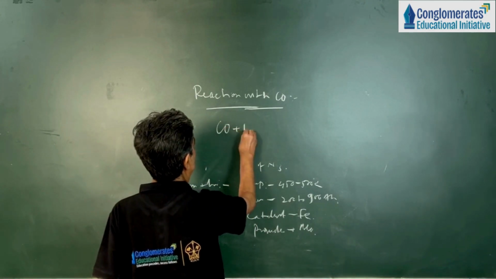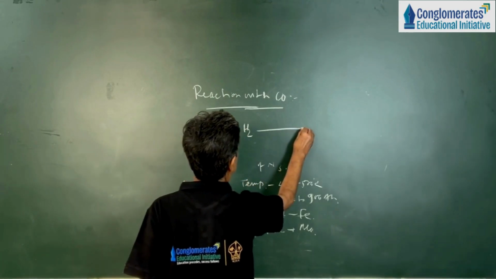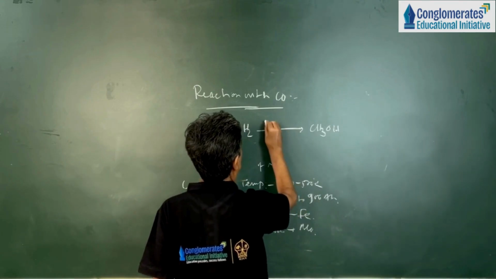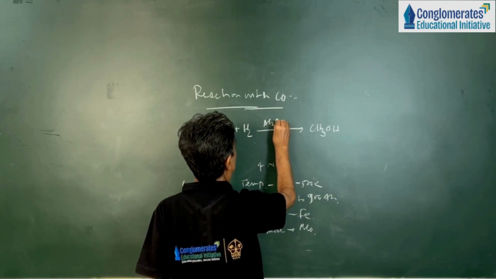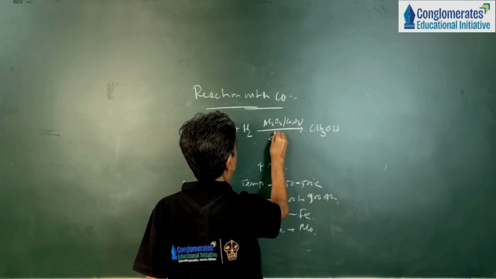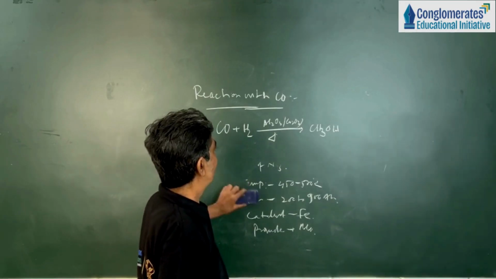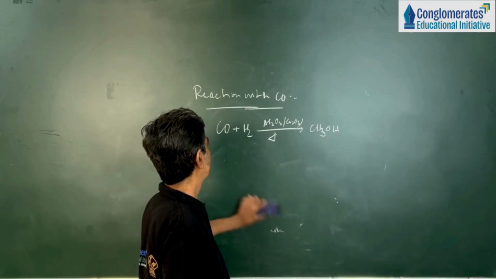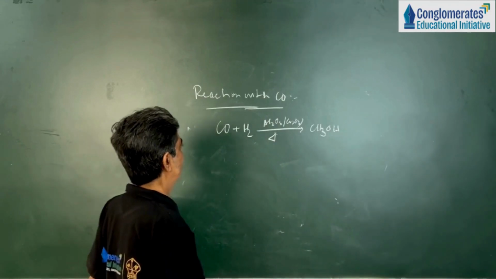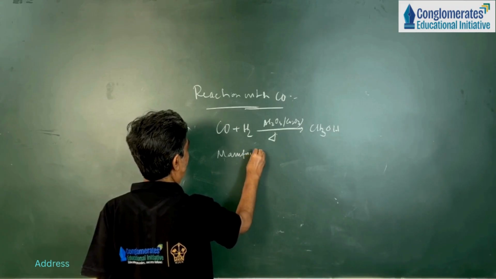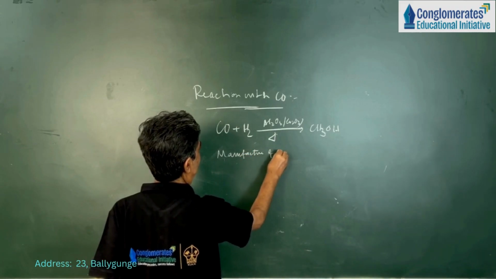CO plus hydrogen forms methanol, meaning methyl alcohol, under the condition of Al2O3 or Cr2O3 at high temperature. Under some temperature, they combine to form methanol or methyl alcohol. It is also the manufacture of methanol. Manufacture means large scale preparation, manufacture of methanol.